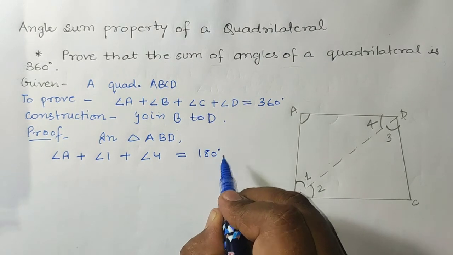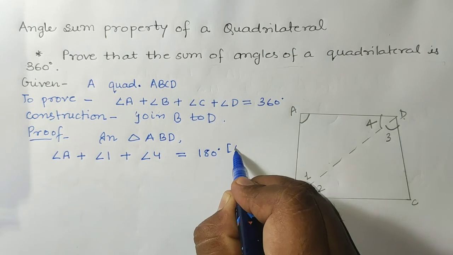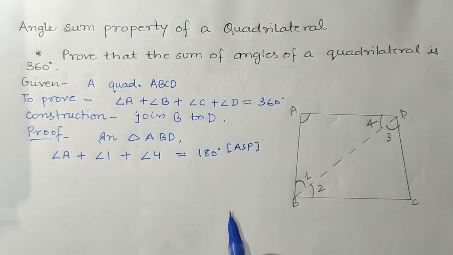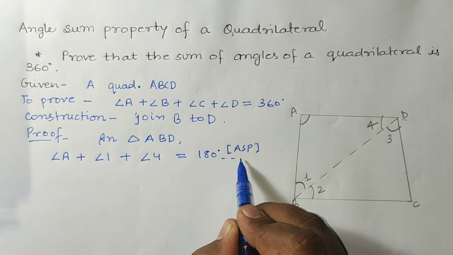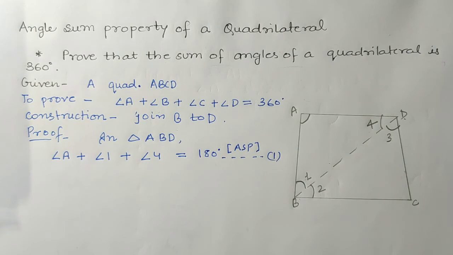And what is the reason behind it? The reason is the angle sum property. Suppose, students, this is equation number 1.